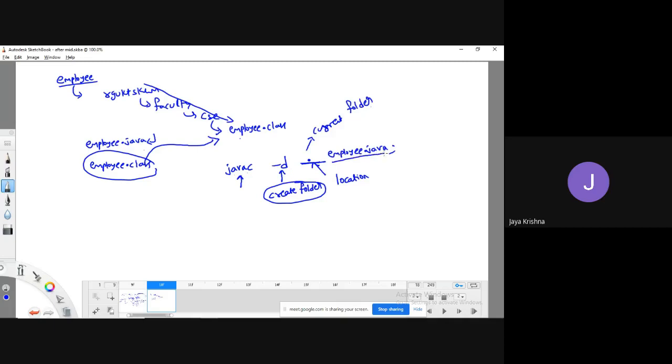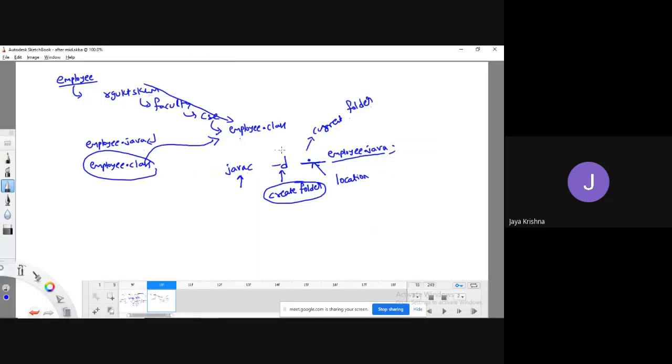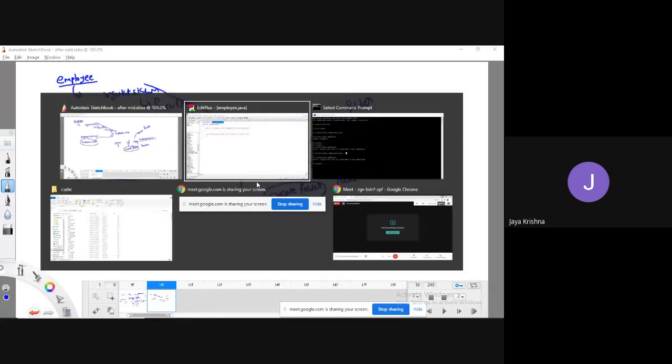Okay, this is the file name. What is the name of the folder? It is going to use whatever package name you have written. Whatever the package name you have written, that folder name it is going to create. Just see, I will execute.